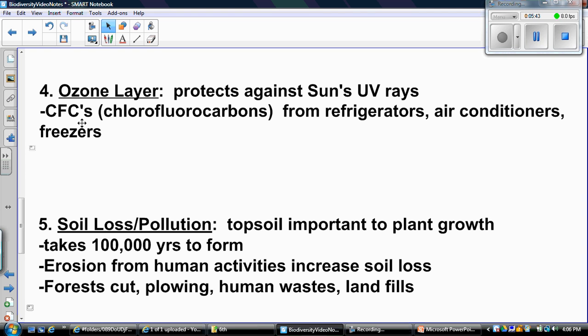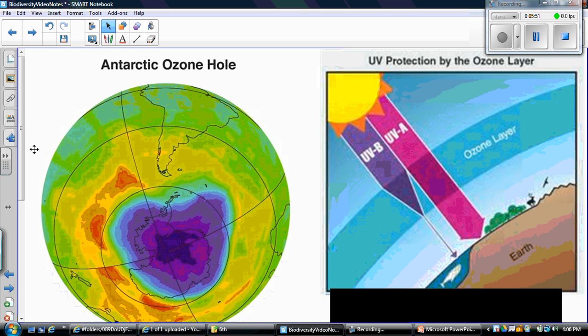Those are chemical compounds made up of carbon, fluorine, and chlorine. Those are depleting our ozone layer. Our ozone layer protects against some of the UV radiation that we get from the sun. If our ozone layer starts getting what we call holes in it, like what happened over the Antarctic, then those really dangerous UV rays will get through.